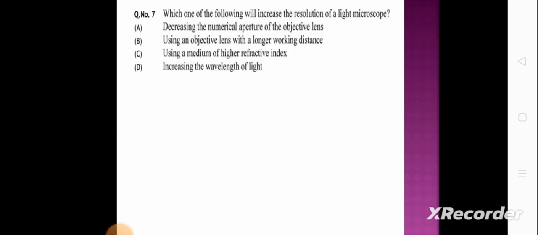Next question. Which one of the following will increase the resolution of a light microscope? Option A, decreasing the numerical aperture of the objective lens. Option B, using an objective lens with a higher working distance. Option C, using a medium of higher refractive index. Option D, increasing the wavelength of light.